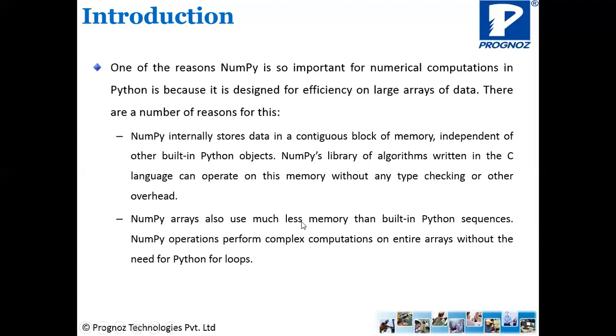So that is one very big advantage. Both in terms of speed plus in terms of memory, a NumPy array is much more efficient than any other data structure that we use. NumPy operations perform complex computations on entire arrays without the need for Python loops. So there are so many different operations that have been defined in the library that we can directly use, and there is no need to apply any loops.